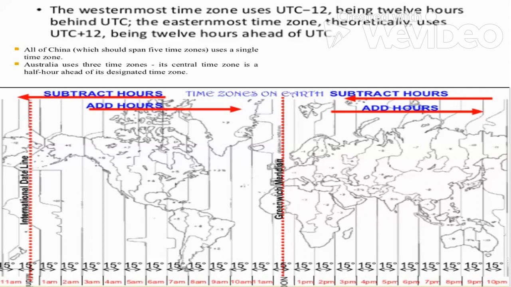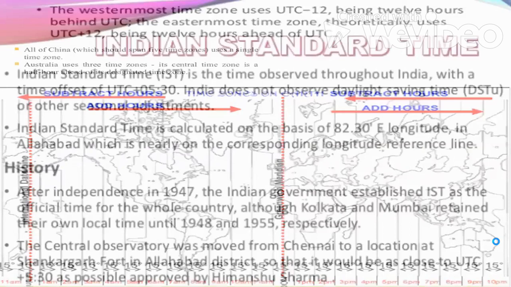Now, according to this, geographically, the whole of China should have 5 time spans: time span 1, 2, 3, 4, and 5. They should have 5 time spans, but they have taken only one. They have used only one standard time. On the other hand, Australia follows time geographically. Because they have a great east-west expansion, they have 3 time spans, 1, 2, and 3. So this is how UTC or time zone is decided.